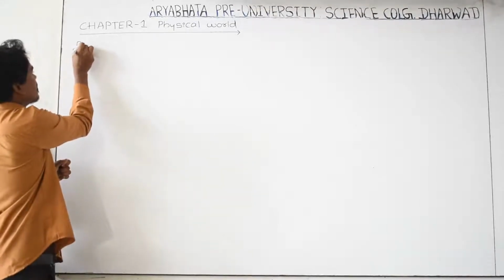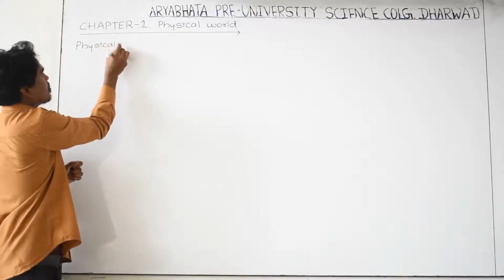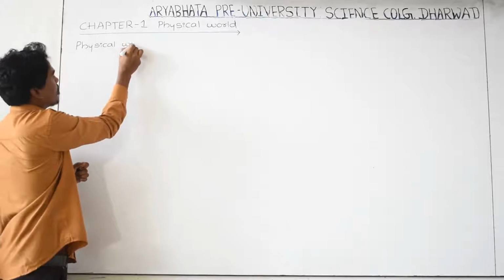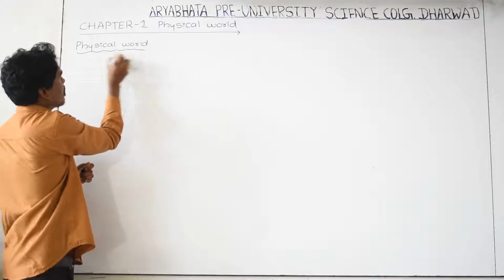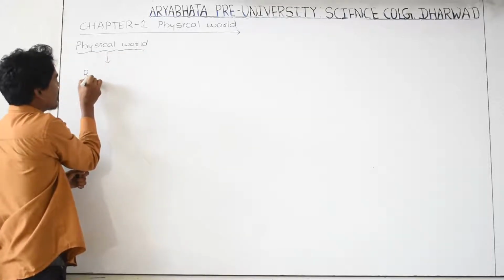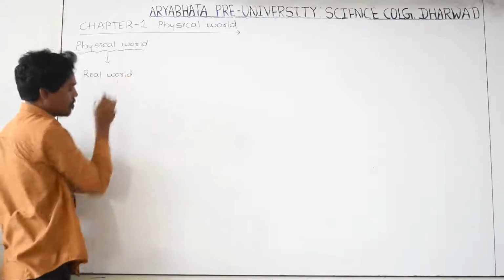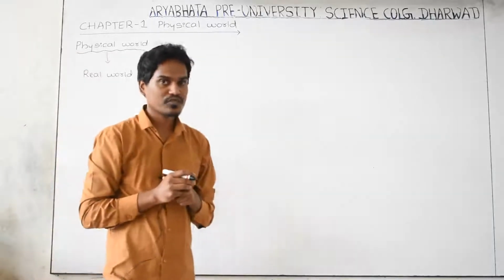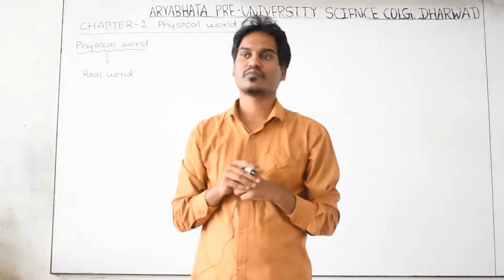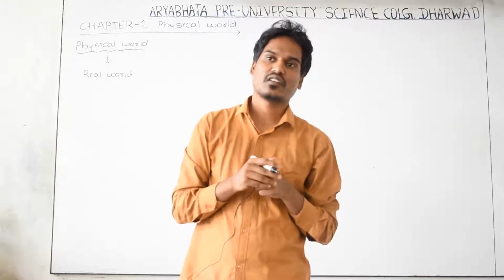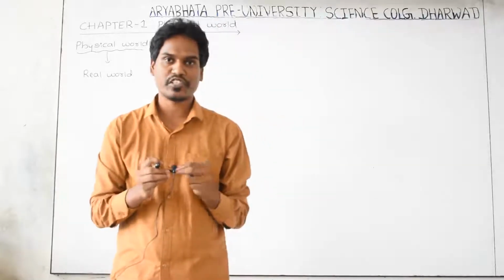Physical world. The meaning of this word is a real world. The meaning of physical world is a real world. It means that in reality we have to study about the properties of objects, how they existed, what they are, what they contain, how they were brought into existence. Everything we have to study about the objects which are present in nature.